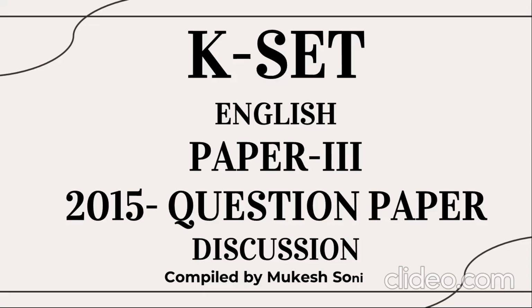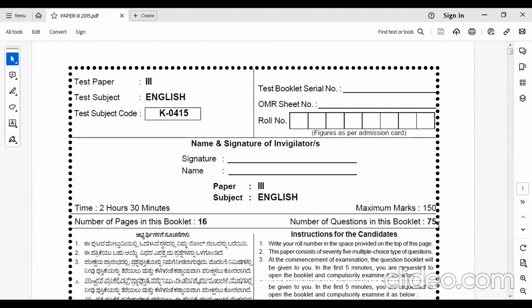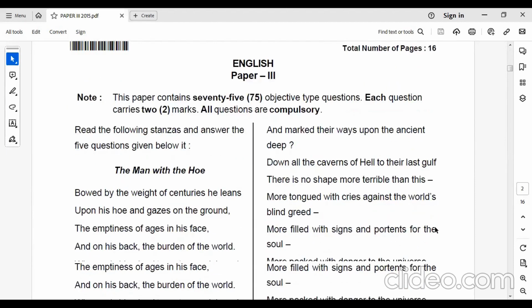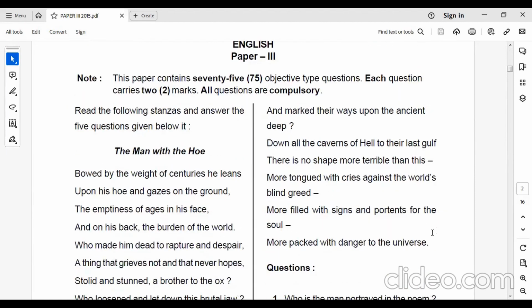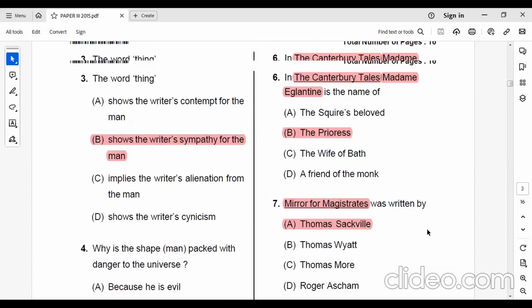So let's begin it. Friends, this is a question paper of English, paper 3, and the duration is 2 hours 30 minutes. In this question paper 3, there are 75 questions, and each question has a weightage of 2 marks. That means 150 marks. Question number 1 to 5 will be from the unseen passage or the unseen poem, so we shall directly start from question number 6.